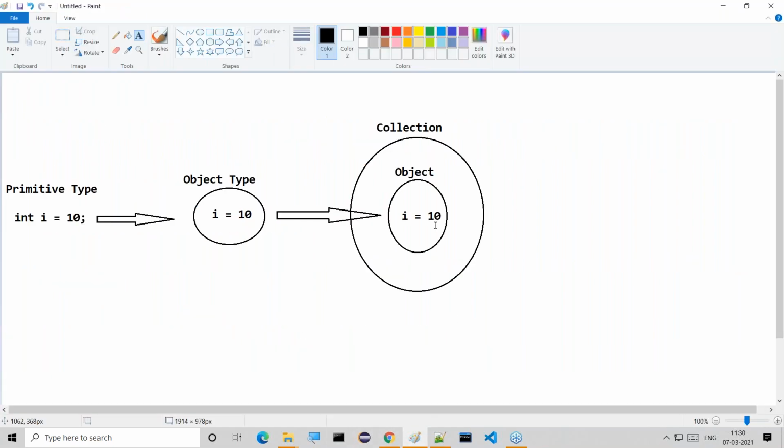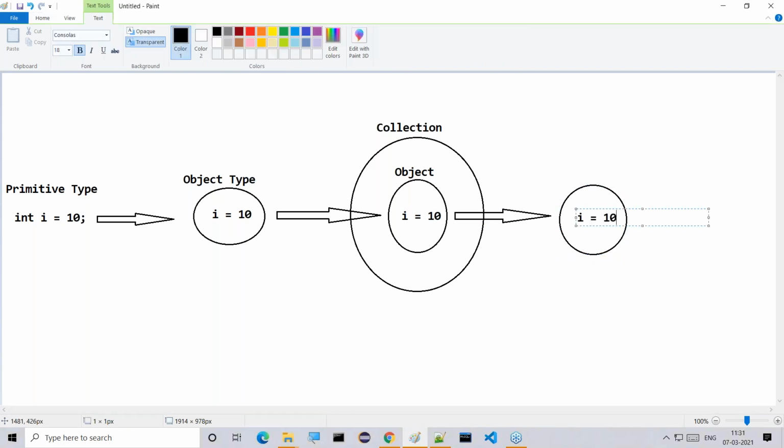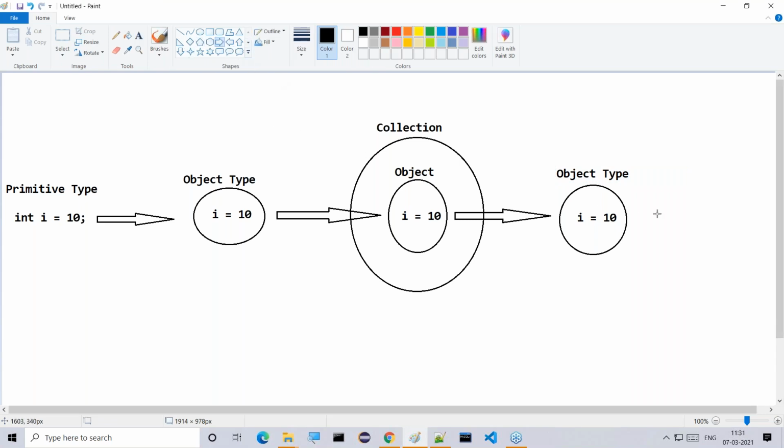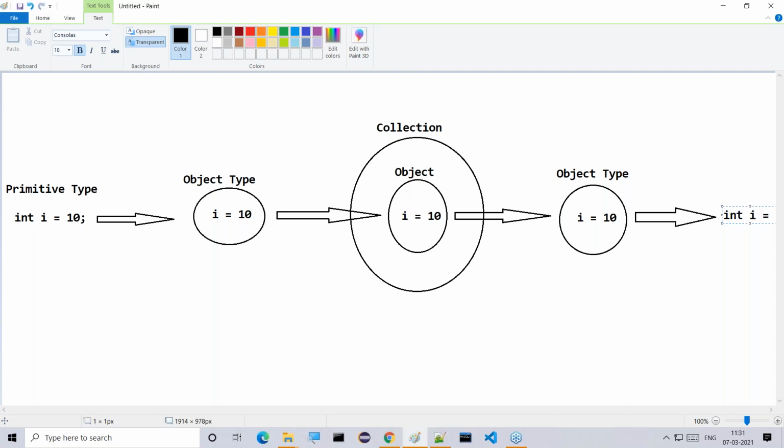Now let's see in the diagram. Here the object type exists. So this object type must be retrieved from the collection object. That object we have to get from the collection object. Now inside this object, we are getting the data i is equal to 10. Then after getting this object type, what next? We have to convert this data from object type to primitive type. Now here we have to write int i is equal to 10, that we have to provide.